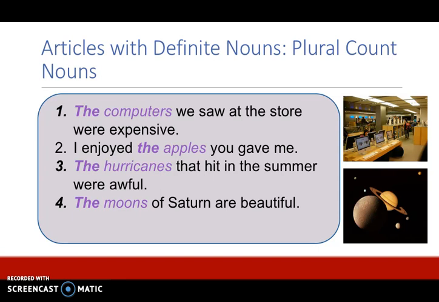And the hurricanes that hit in the summer were awful. So same thing, the listener and the speaker both know about the hurricanes that we're talking about, the specific hurricanes that hit in the summer. And the moons of Saturn are beautiful. So in this case, moons is plural because Saturn has more than one moon. But when we say the moons of Saturn, now we are making it specific which moons we're talking about. We're not talking about moons of any other planet, just the moons of Saturn.